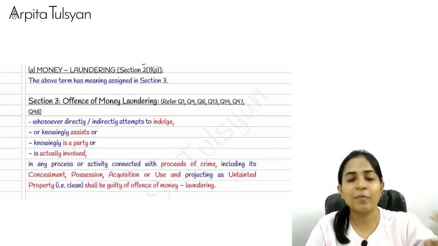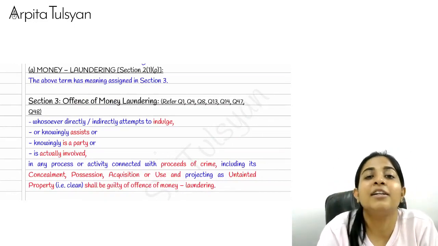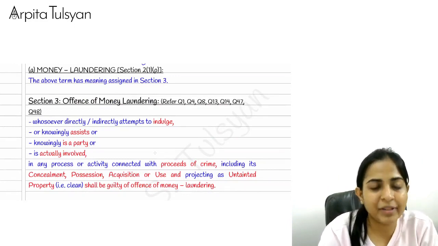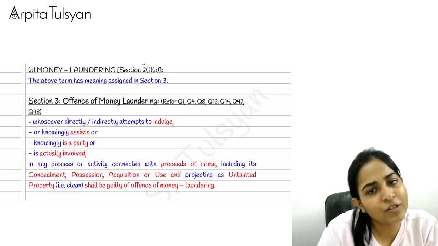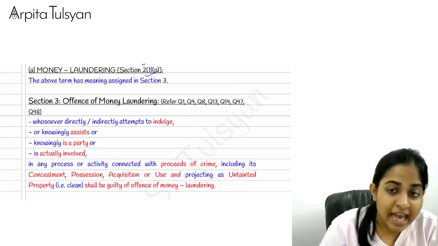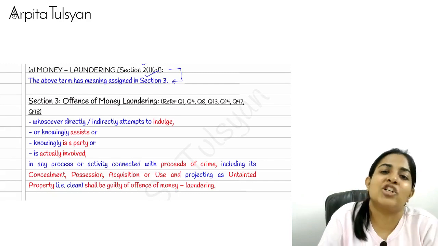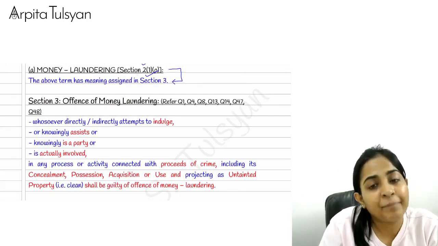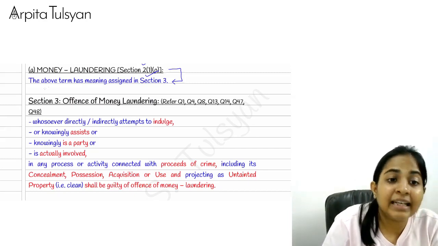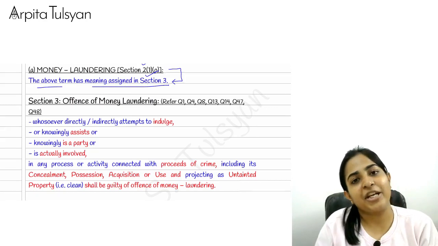Now, for this particular chapter, the most important term is money laundering. The definition of money laundering was given in section 2 itself. But then section 2 diverts us to section number 3. When you refer to 2(1)(p), it is written that the above term has been assigned meaning in section number 3.